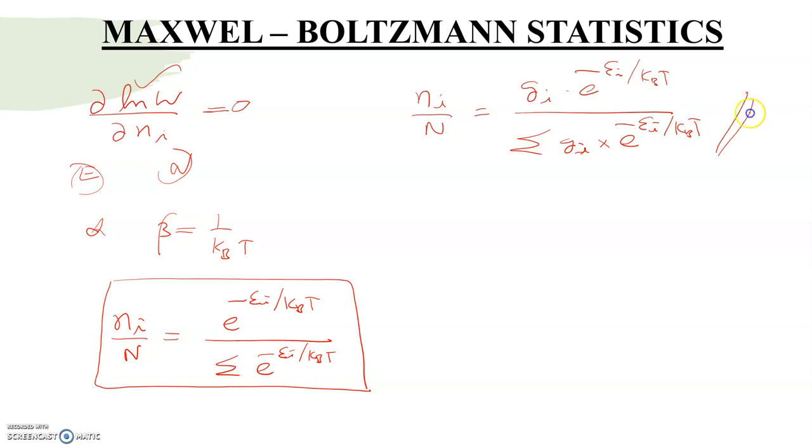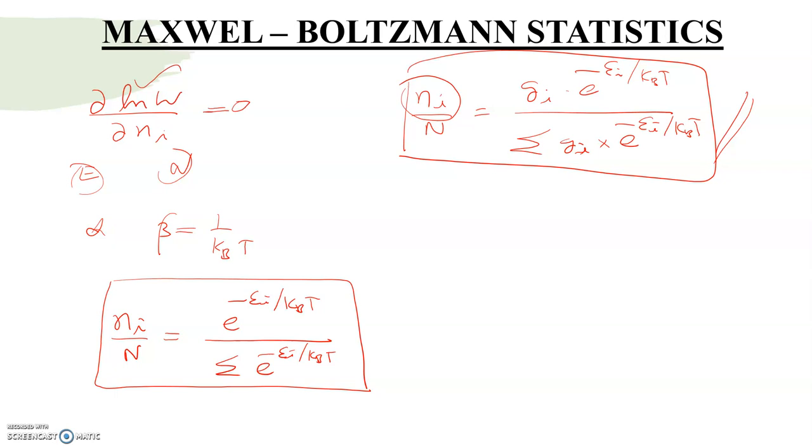Okay, we will get this formula if the levels are not degenerate. Now, I didn't do any derivation. I'm giving you the final expressions directly. Now listen. This is the formula we call the Maxwell-Boltzmann distribution. What does this formula give you? This formula gives you the number of particles in the ith level of the most probable macro state.